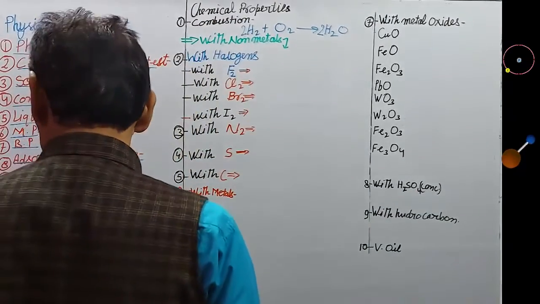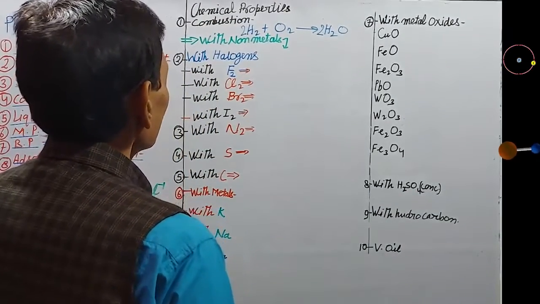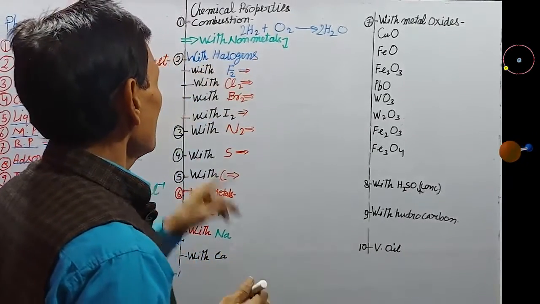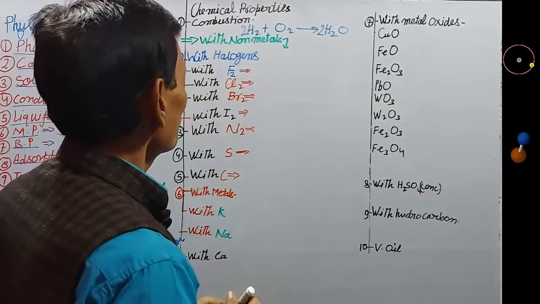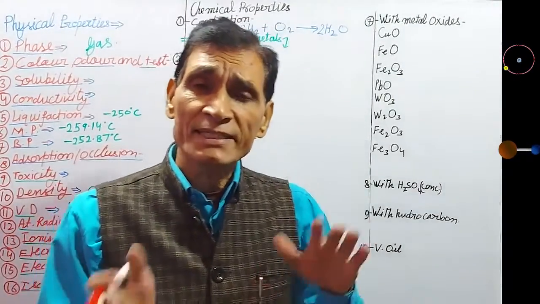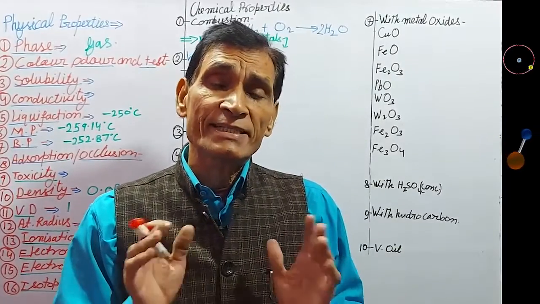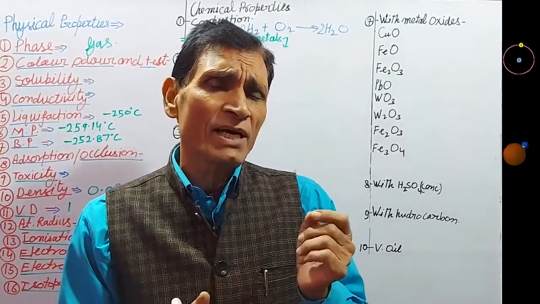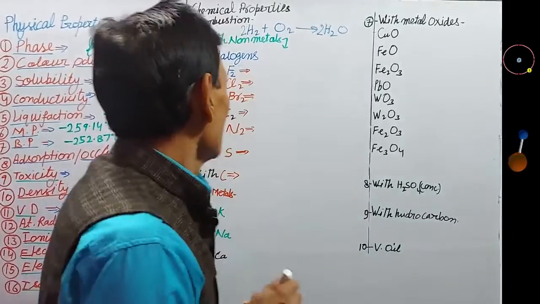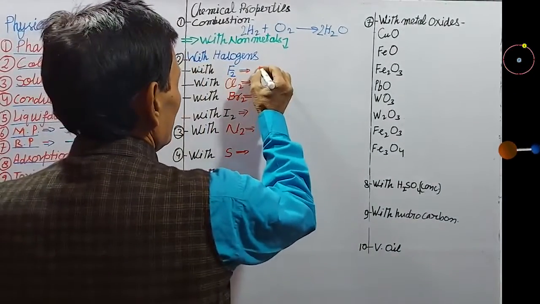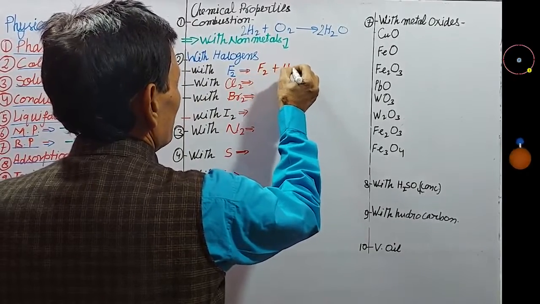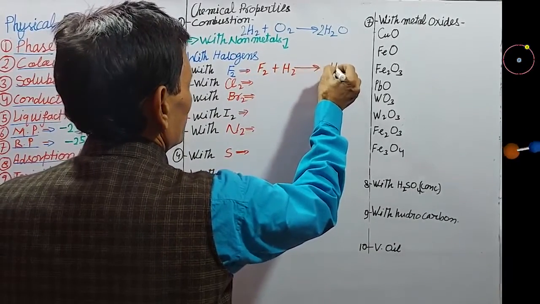Next point is reaction with non-metals. I am telling you first halogens. Hydrogen reacts with fluorine explosively. It reacts with fluorine even in dark and at temperature as low as minus 250 degrees, very low temperature. And fluorine plus hydrogen form the volatile compound HF.